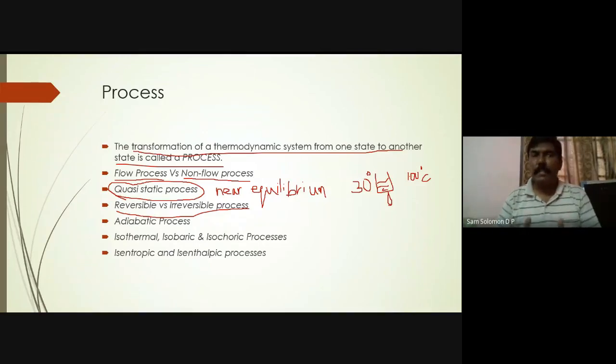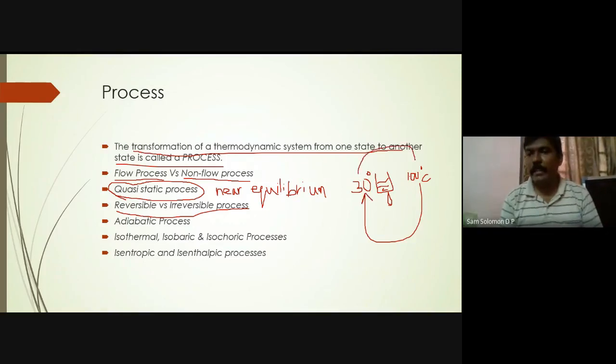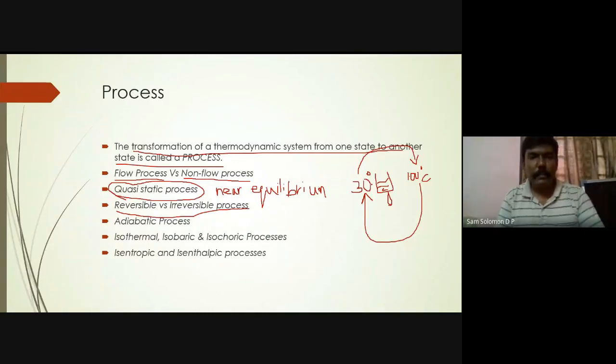Now I place that 100 degrees centigrade water on a table and I switch on a fan. What will happen after some time? This 100 degrees centigrade will once again become 30 degrees centigrade. I heated it from 30 to 100, and now I have cooled it so that it comes back to 30 degrees centigrade. So this is a reversible process. Is that correct?